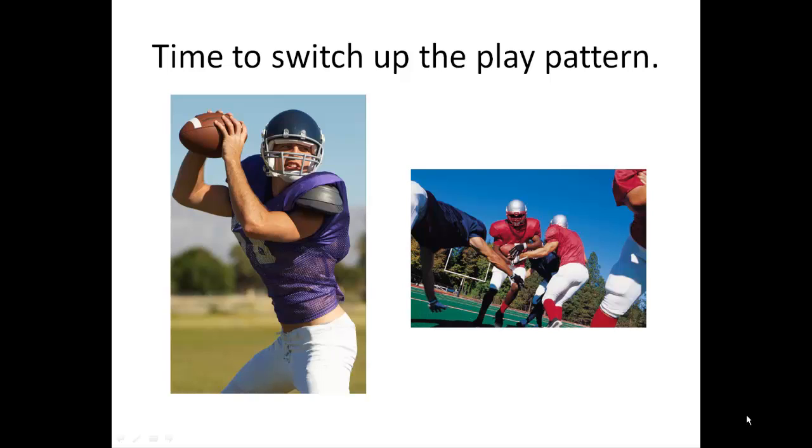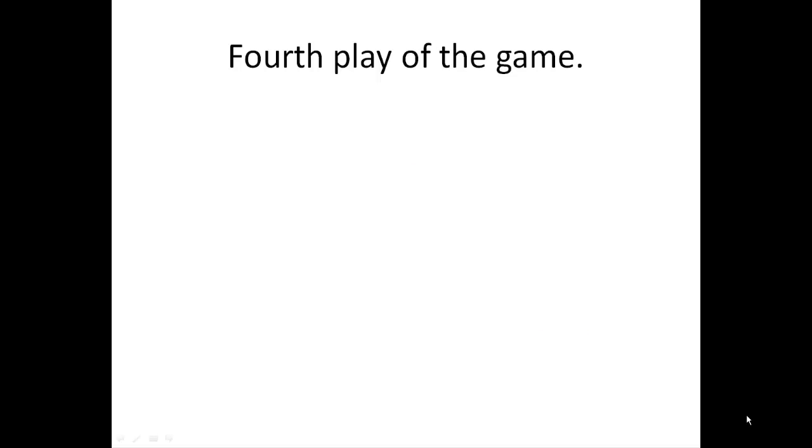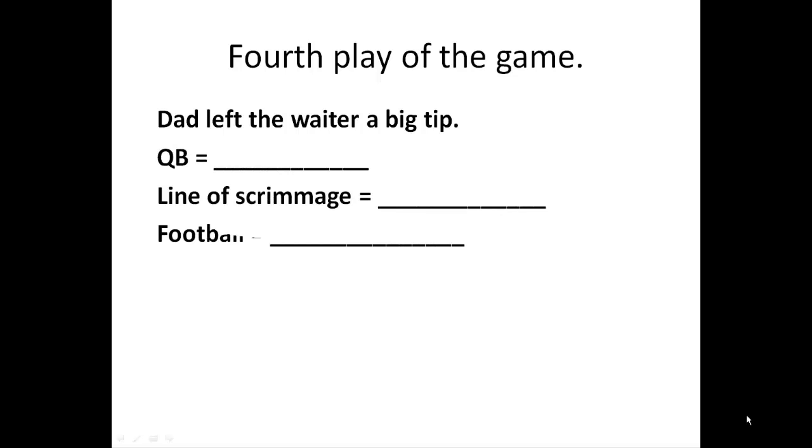He has other players on his team, so after a few plays, it's time to switch up the play. Now it's "Dad left the waiter a big tip." This means he's going to need someone on the other side of the line of scrimmage to catch the ball for him. He's called himself Dad. He's going to leave the ball to get it across the line of scrimmage.